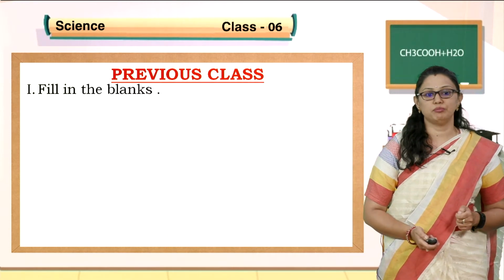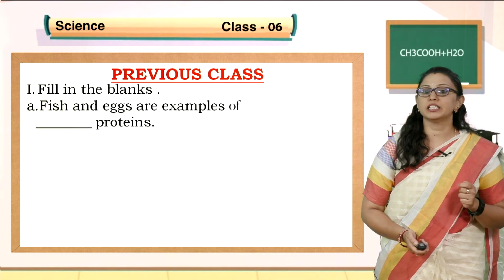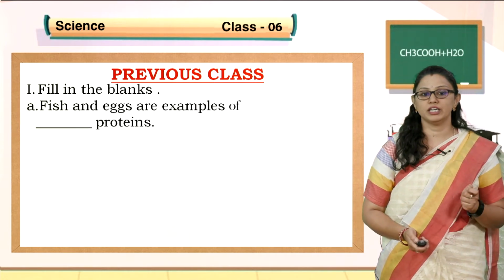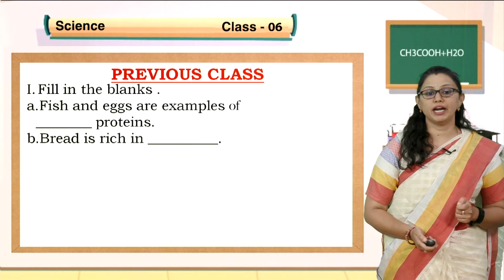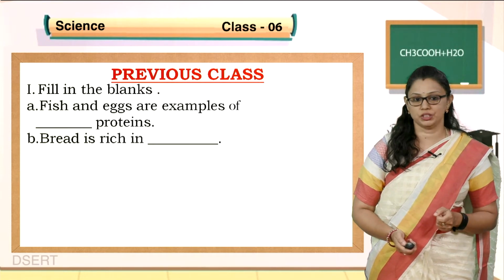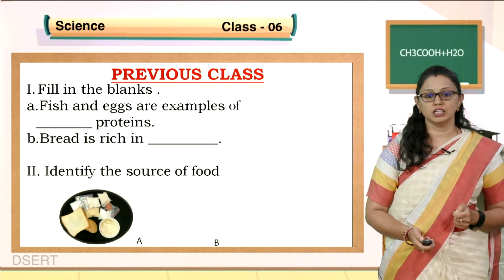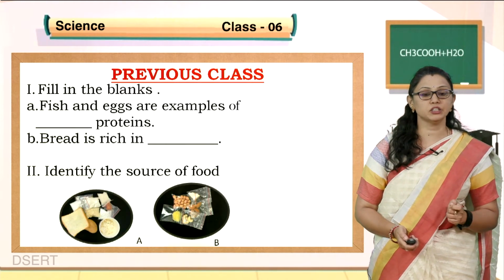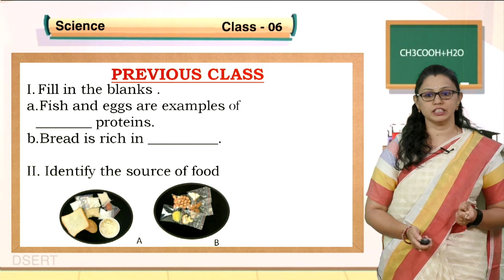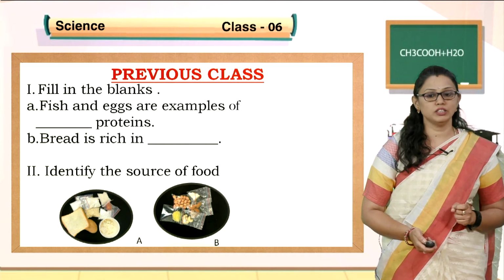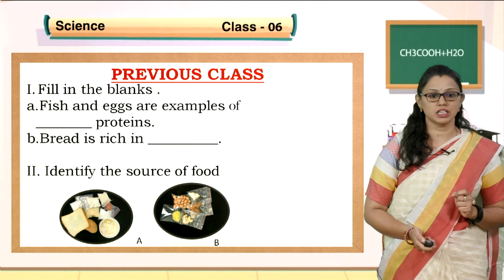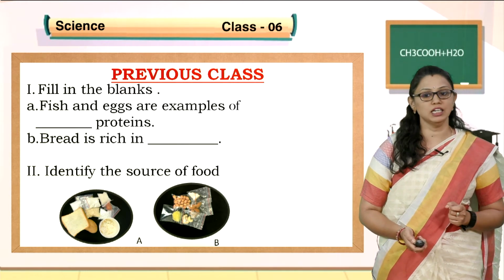So fill in the blanks. Fish and eggs are the examples of dash proteins. Bread is rich in dash. Identify the source of food: source A, source B. Think, children. Whatever you have learned in the previous session, using that knowledge you have to solve these questions. So let us look into the answers.